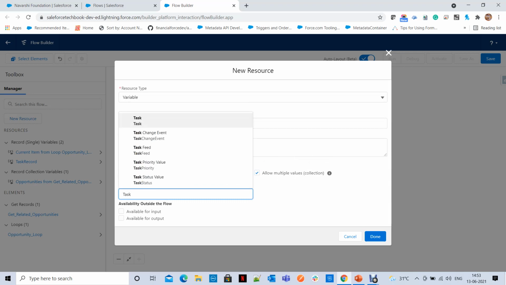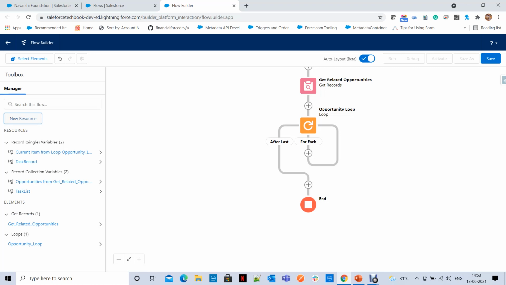And here, task. Save. Now you created a task record, that is a single record variable, and task list, which is a collection variable, because you should not do DML operations in the for loop. Here also you have to follow the same concept.